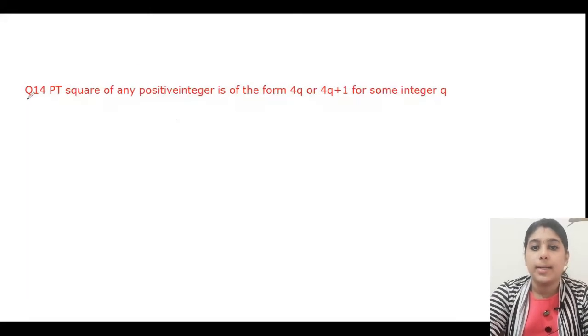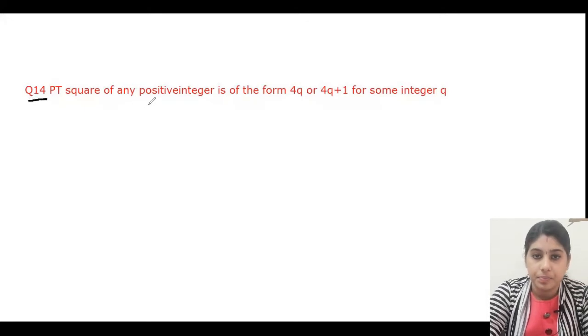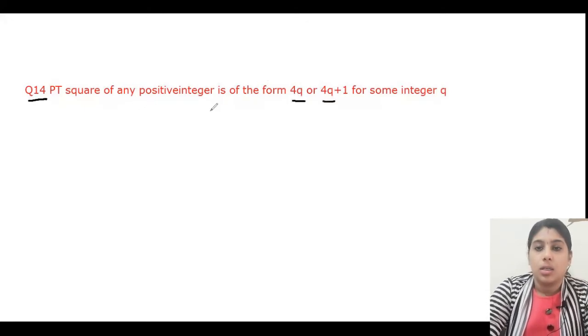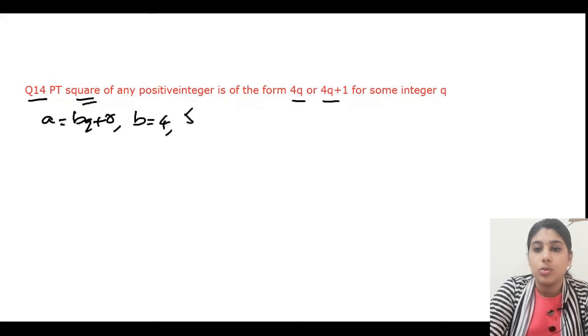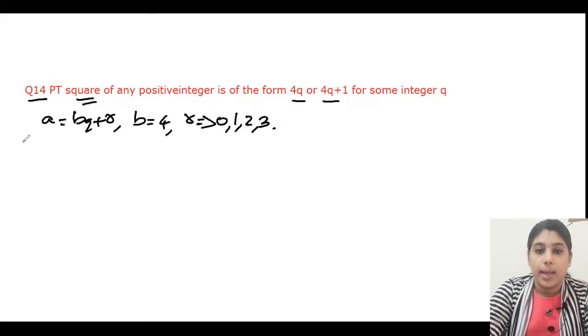Question 14. Prove that the square of any positive integer is of the form 4q or 4q plus 1. As we know, a is equal to bq plus r is our Euclid's division lemma, and here the b value is 4. So r can take the values 0, 1, 2, 3. So a is equal to 4q plus r is our equation, and we can substitute each value.